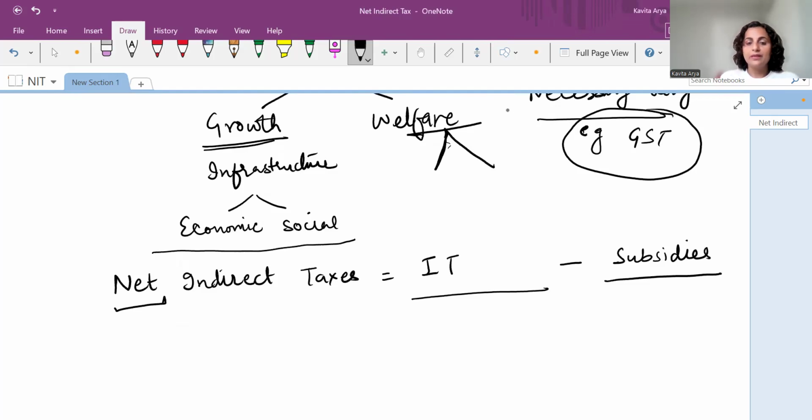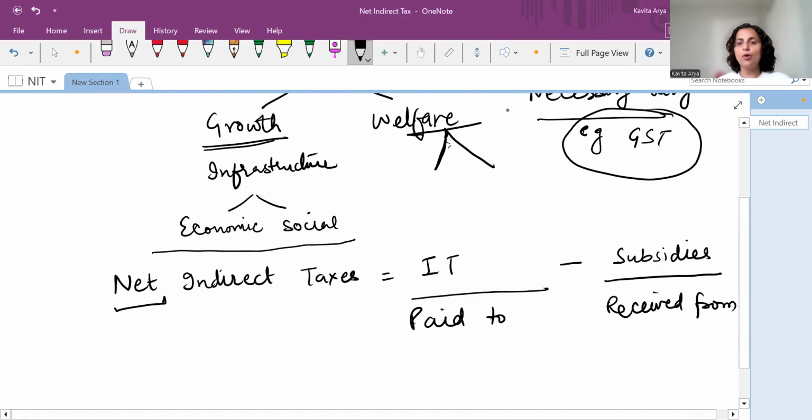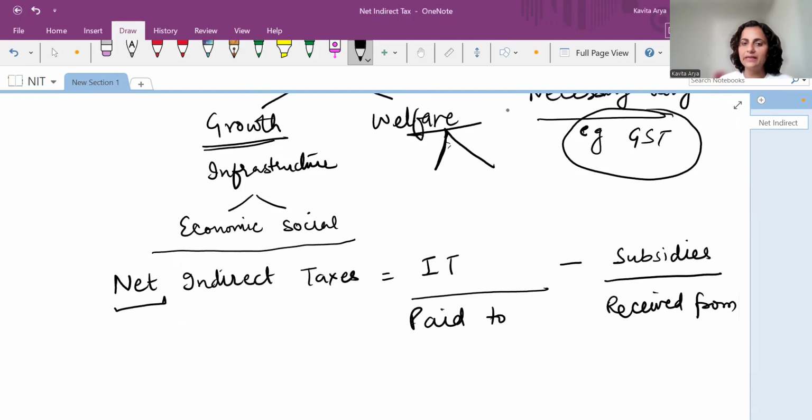The direction of both things is very much opposite to each other. Taxes are paid to the government and subsidies are received from the government. So you would always find the opposite treatment of IT and subsidies in all the numericals. If IT is to be added, subsidies would be subtracted. And if IT is to be subtracted, subsidies would be added back.